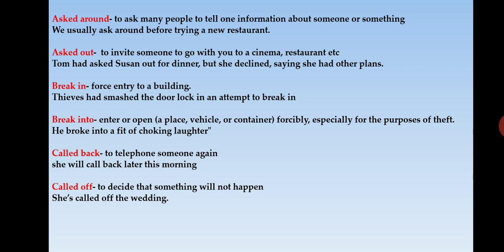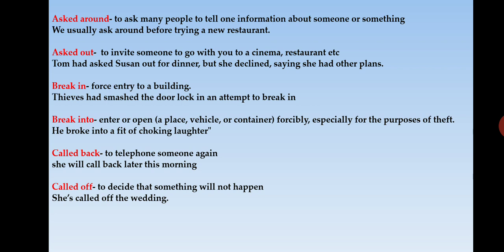Let us move on to the next one. Ask out. So what does ask out mean? To invite someone to go with you to a cinema, restaurant, etc. So if you are interested in going out for a romantic relationship with a girl or a boy, then you ask him or her out. So you are inviting someone to come with you to a cinema or to have coffee at Coffee Day, like that.